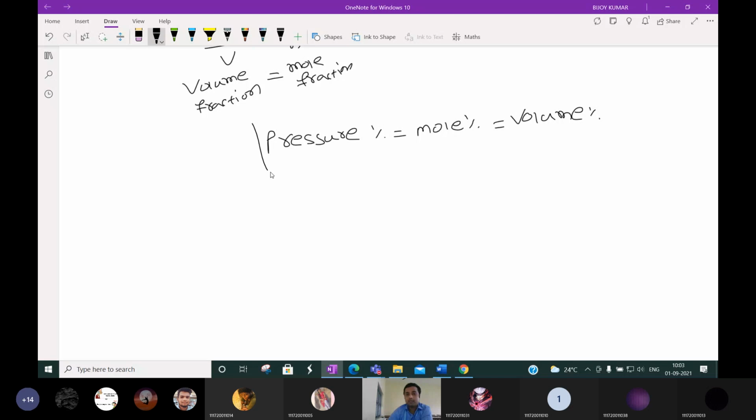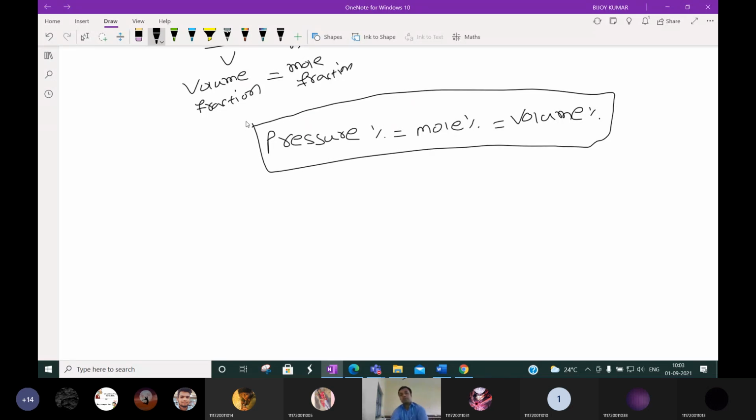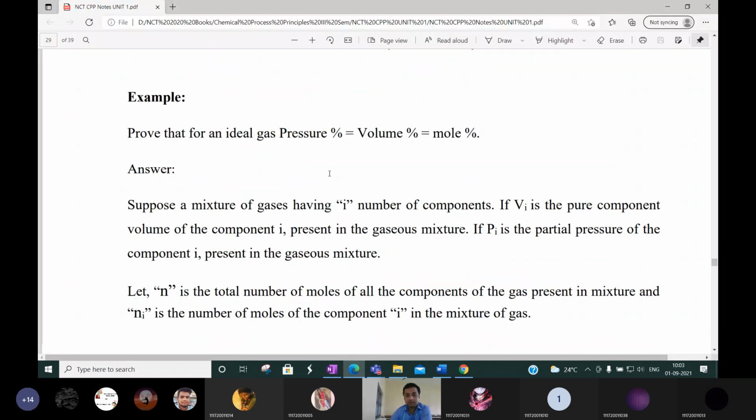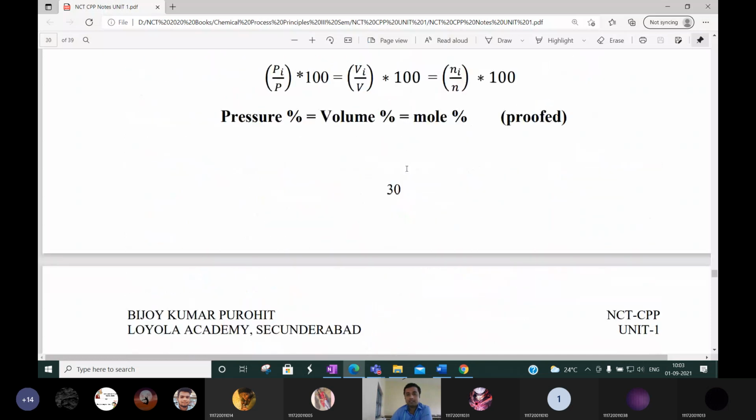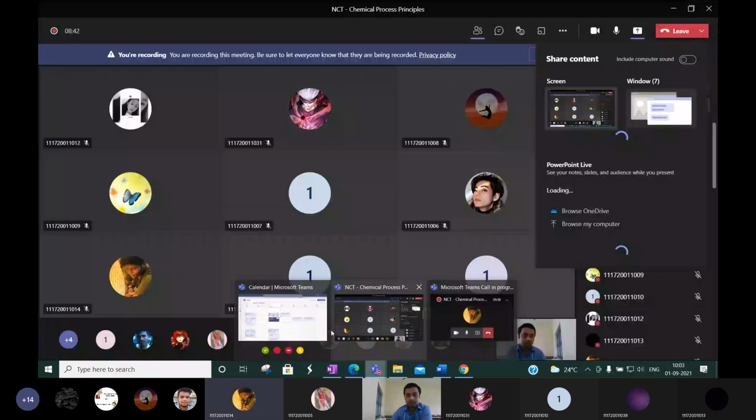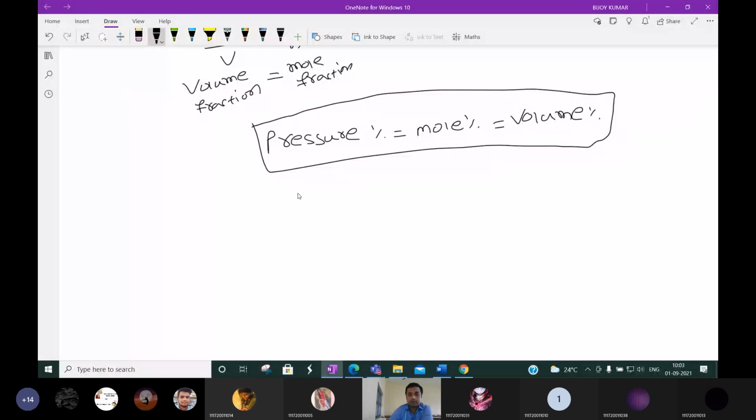Please read it carefully once again. In the notes it is clearly mentioned. It is one of the important formulas and derivations. Then according to the formula we can write Pi by P into 100 is equal to Ni by N into 100, which is equal to Vi by V into 100.